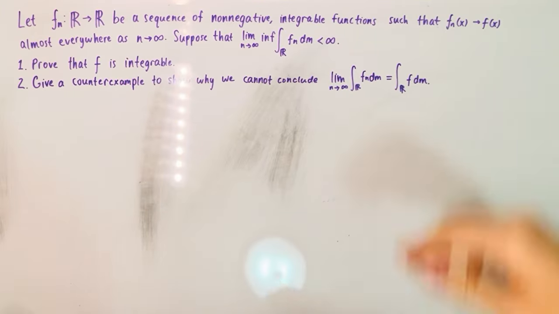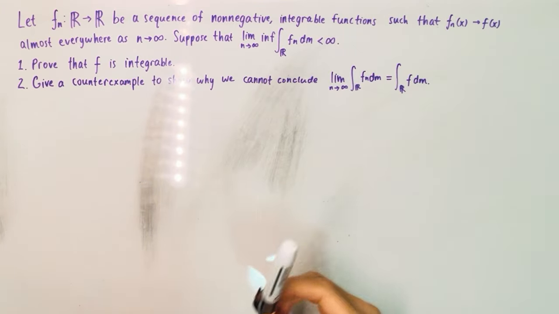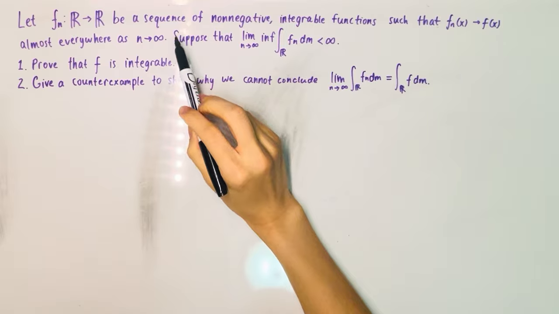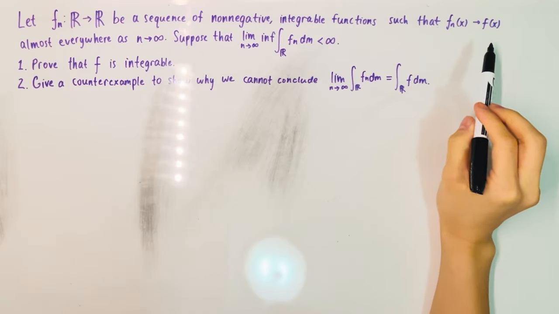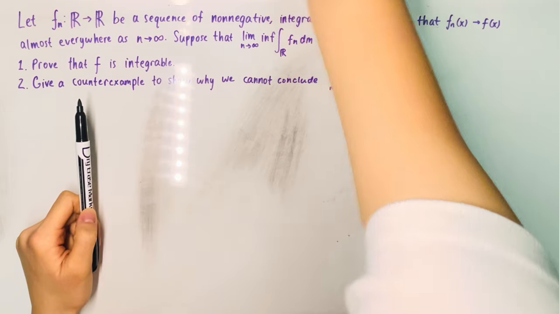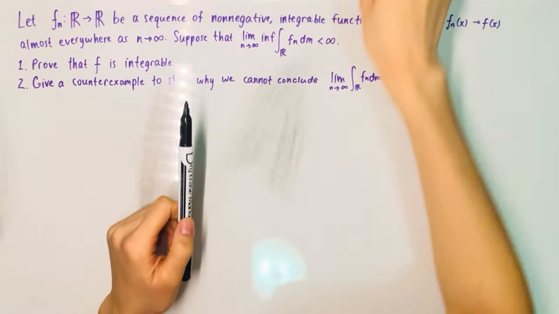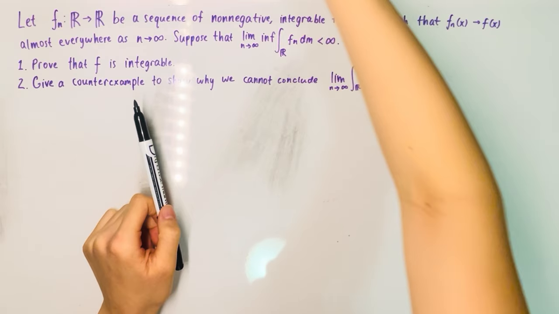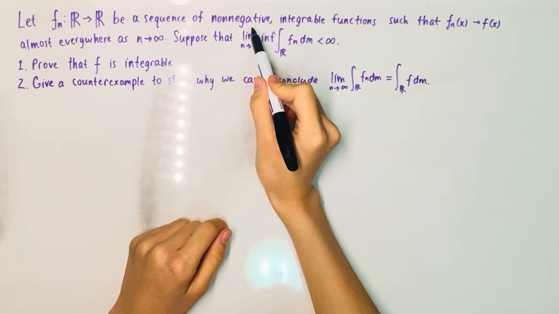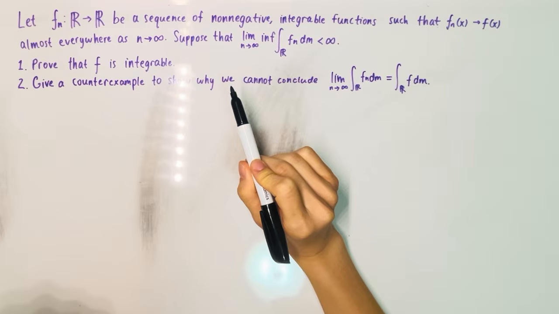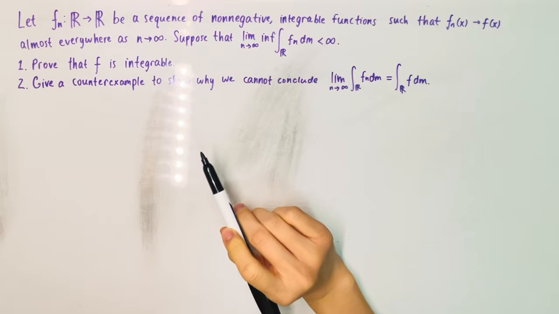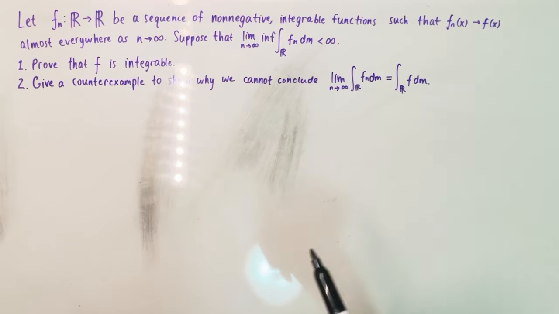Okay, so today we're going to do this kind of conceptual Fatou's lemma problem. Let f sub n be a sequence of non-negative integrable functions such that f sub n of x goes to f of x almost everywhere as n goes to infinity. And the key that we see why we want to use Fatou's is this sequence of non-negative functions. So that's a condition, right, for Fatou's. Also this lim inf. So this lim inf really keys us in.